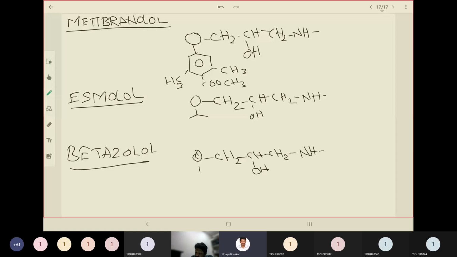And you have one methyl group here. So this is the aryl portion in metibranolol. And for the alkyl group, again the same isopropyl group.